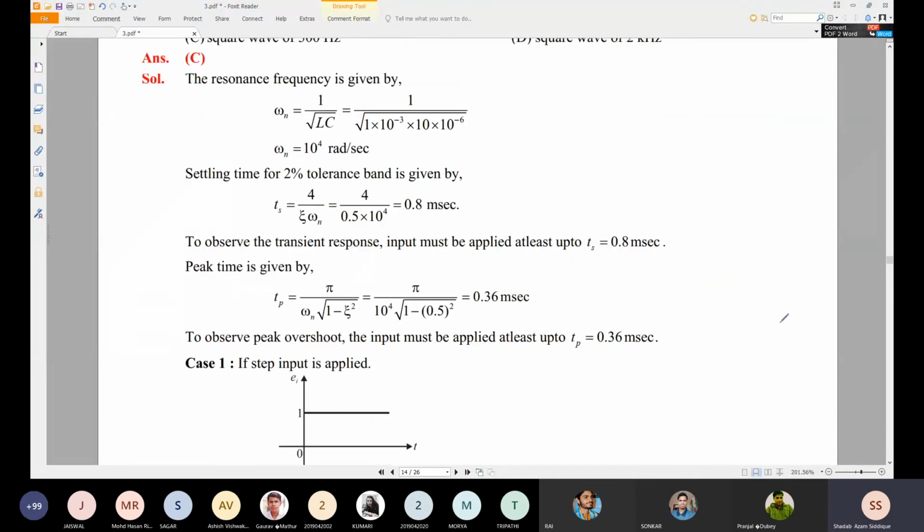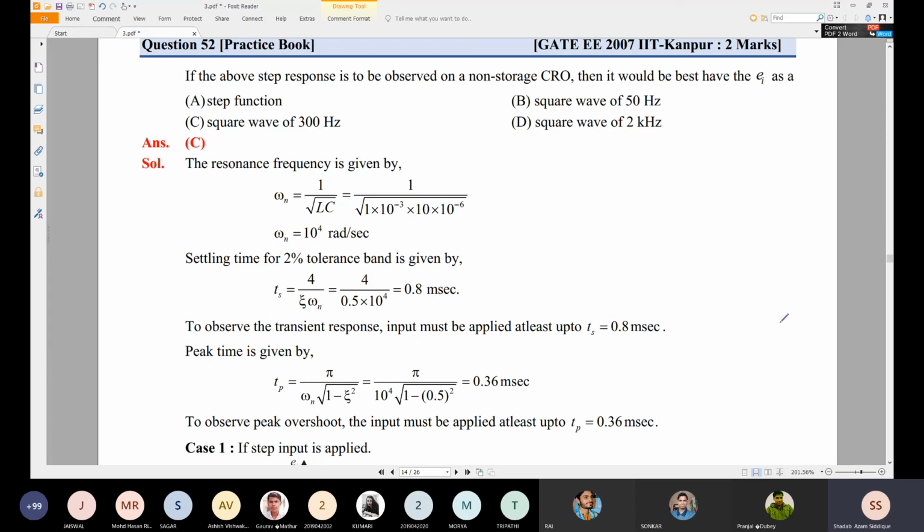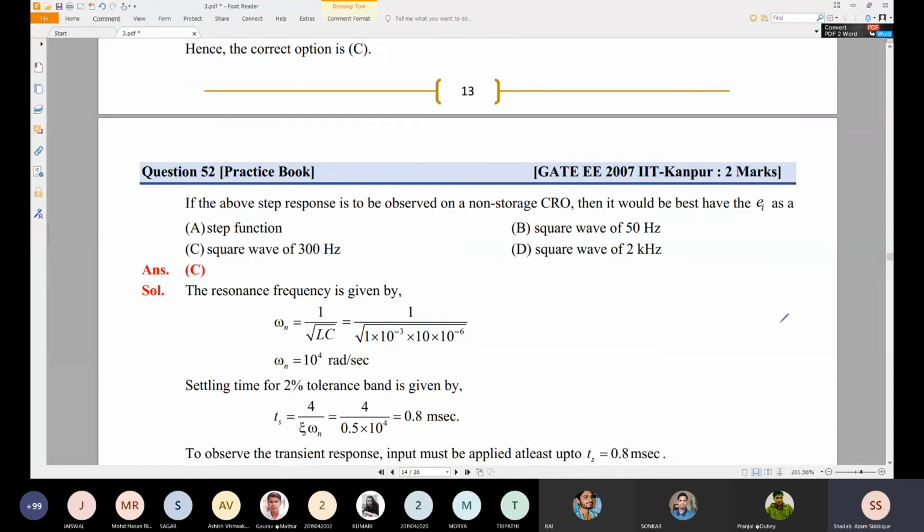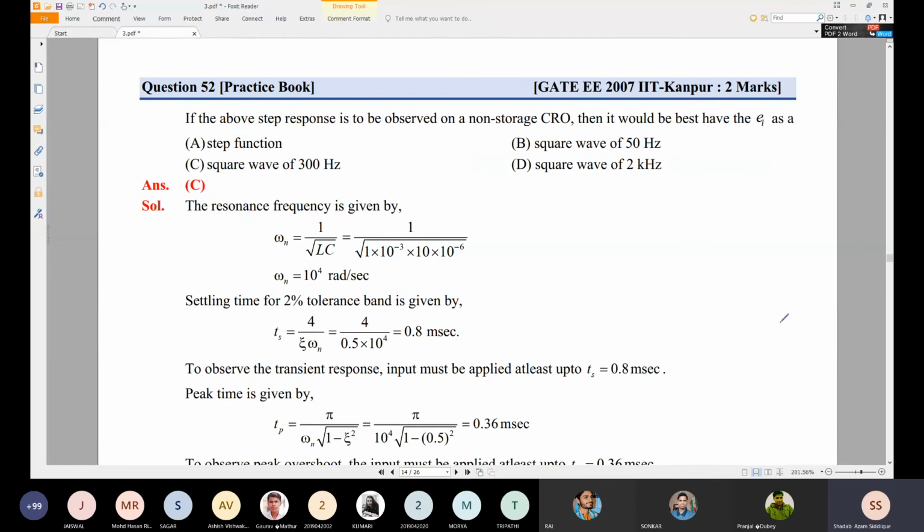So in the above step response, it is to observe on a non-storage CRO. Then it would be best to have the EI as. So this is linked to that problem, I hope.